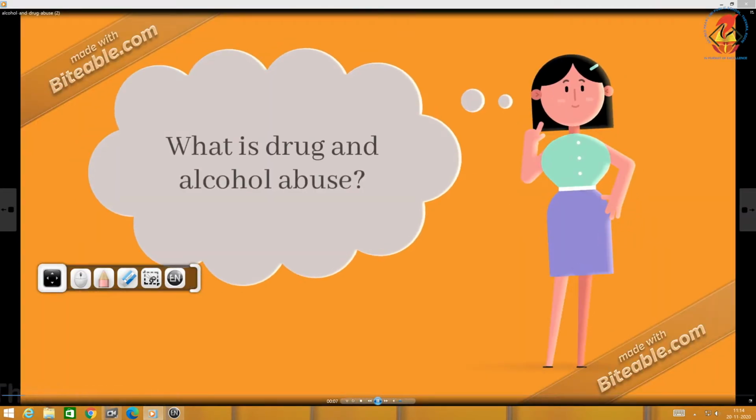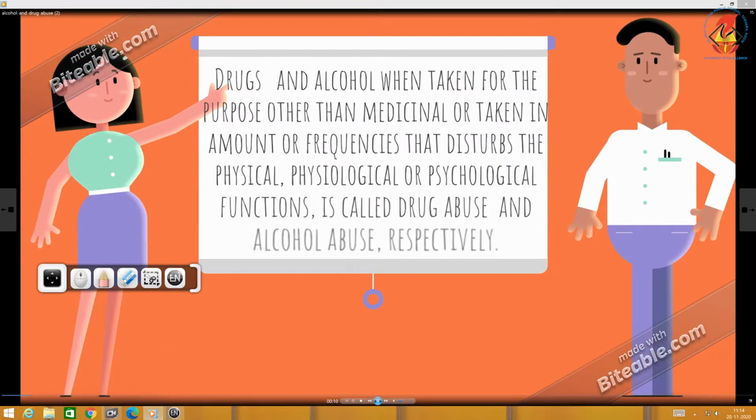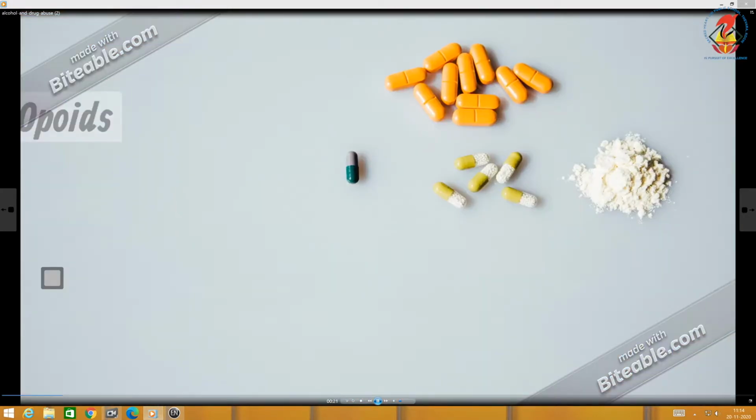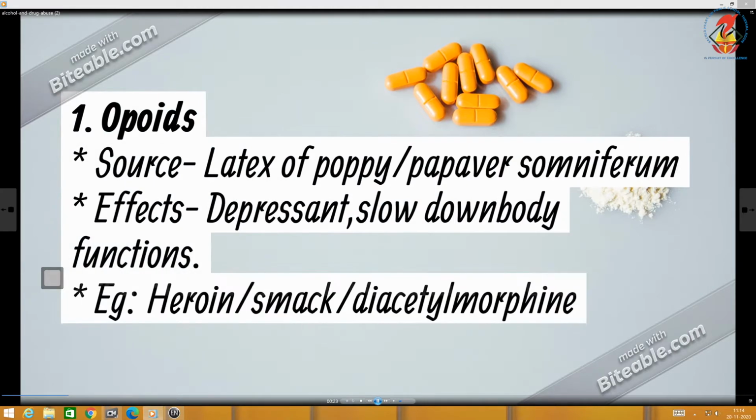So let's analyze first what is drug or alcohol abuse. Drug and alcohol, when taken for the purpose other than medicinal or taken in amounts that disturb the physical, physiological and psychological functions, it is called drug abuse or alcohol abuse. There are 5 categories of drugs. We can look into each category and analyze the source, the effects, examples and the mode of its administration.